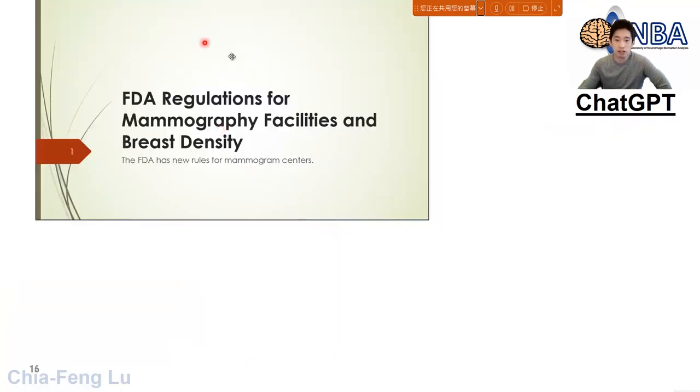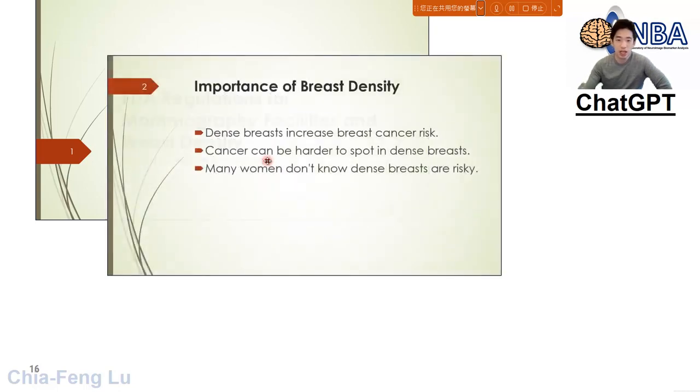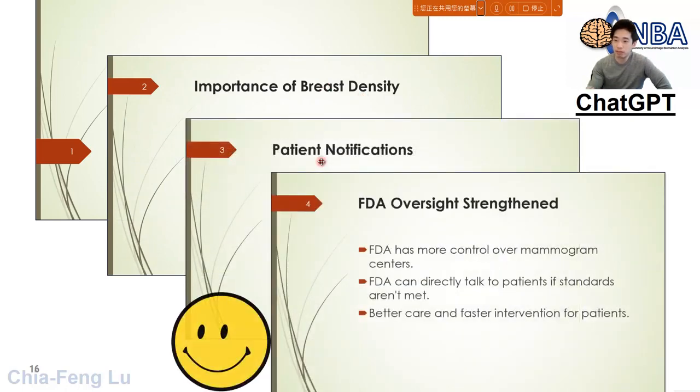So you can see now this is a title, this is a subtitle recommended by ChatGPT, and now you can see I put this into the slide. Now you can see the slide becomes easy. I mean, it will be much easier to be understood by the audience or the students right here.